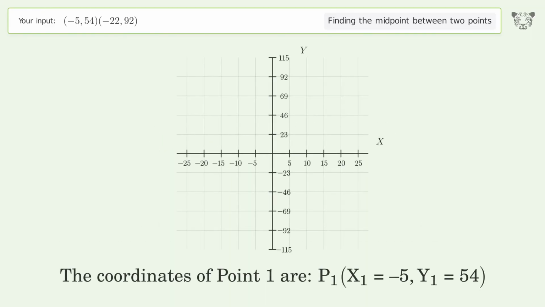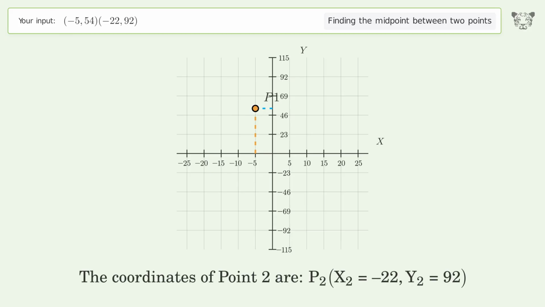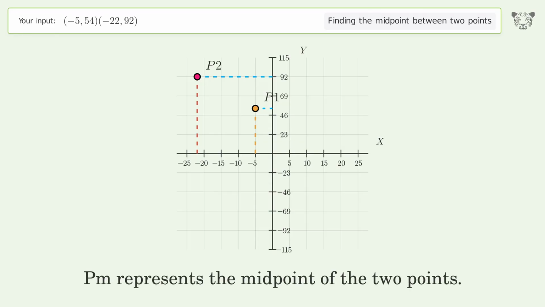The coordinates of point 1 are, x1 equals negative 5, y1 equals 54. The coordinates of point 2 are, x2 equals negative 22, y2 equals 92. PM represents the midpoint of the 2 points.